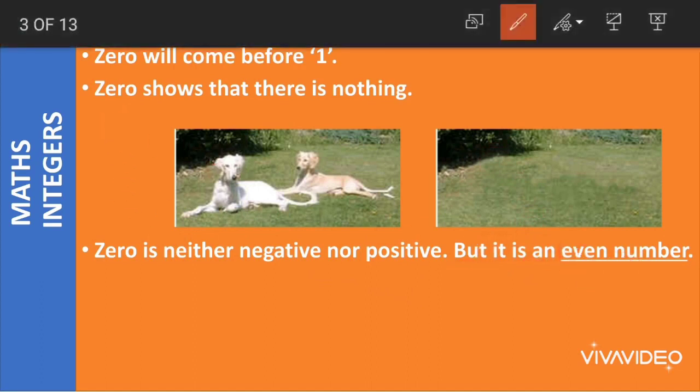If you remember, what are even numbers? Even numbers have 0, 2, 4, 6 and 8 at their ones places, right? So 0 falls under the even numbers category. But it is important to remember that 0 is neither positive nor negative.